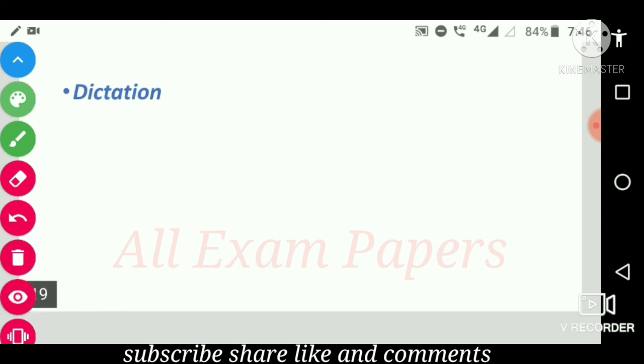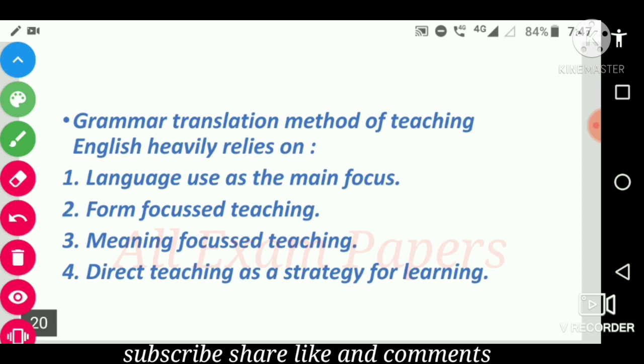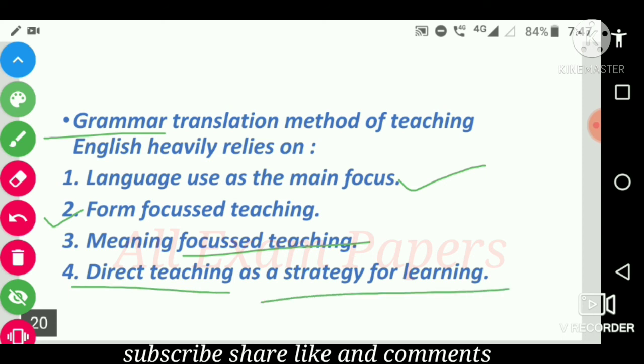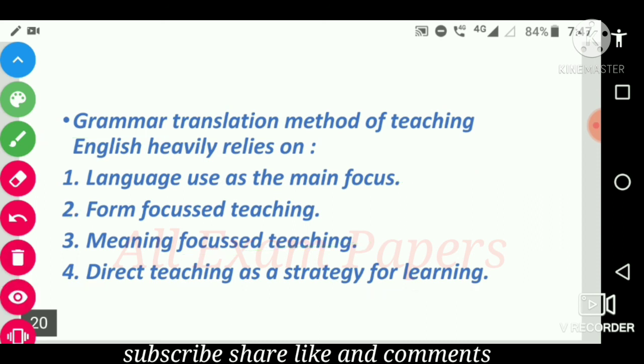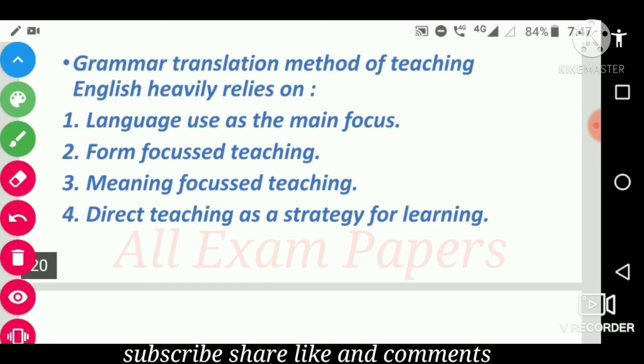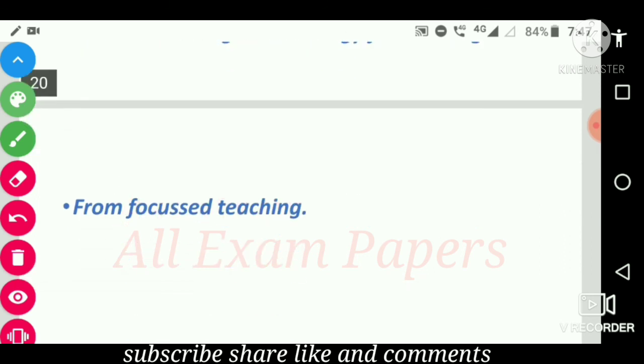Next question. Grammar translation method of teaching English heavily relies on. Options is language use as the main focus. Second is form focused teaching, meaning focused teaching, direct teaching as a strategy of learning. Answer is form focused teaching.